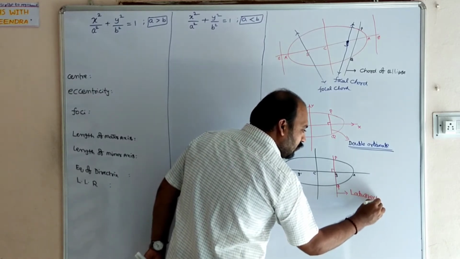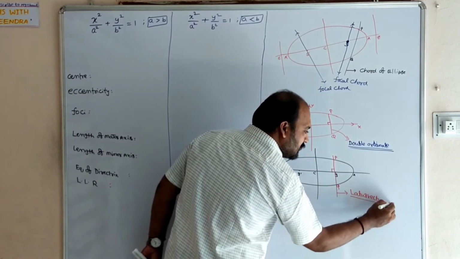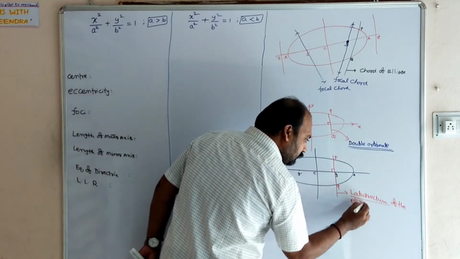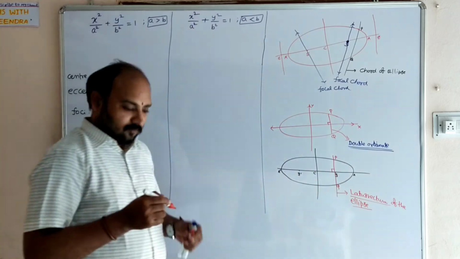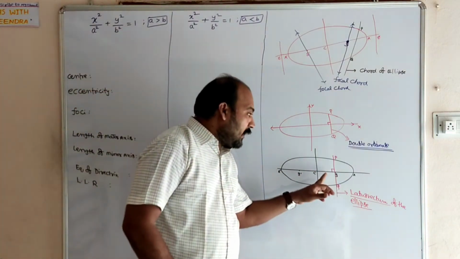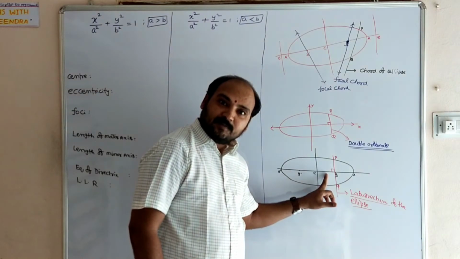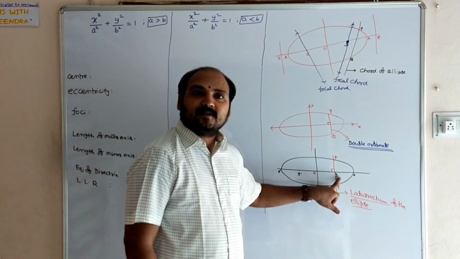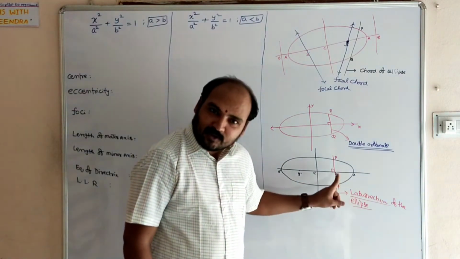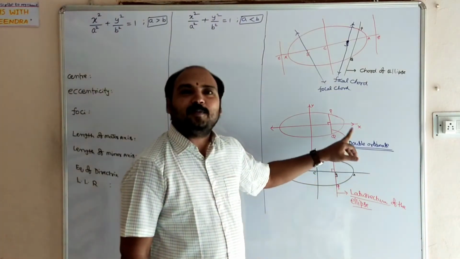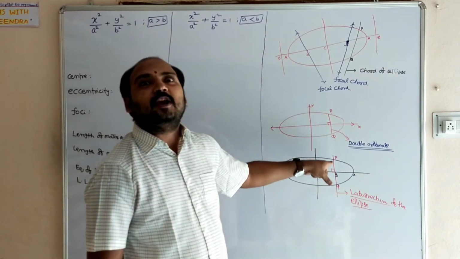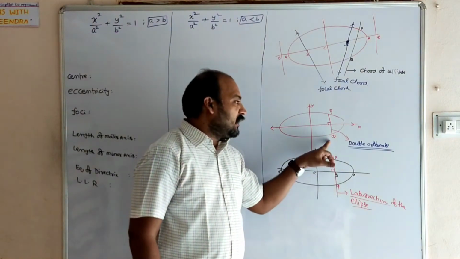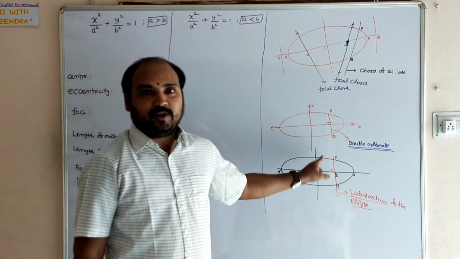I think you understand that, dear students. Latus rectum of the ellipse: the line which is perpendicular to the major axis of the ellipse and passing through the focus. Latus rectum is passing through the focus. Double ordinate is not passing through the focus, but it is perpendicular to the major axis. You have to remember that is the main difference between double ordinate and latus rectum, dear students.